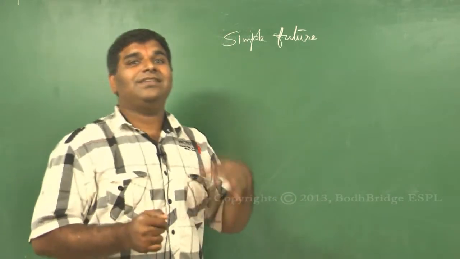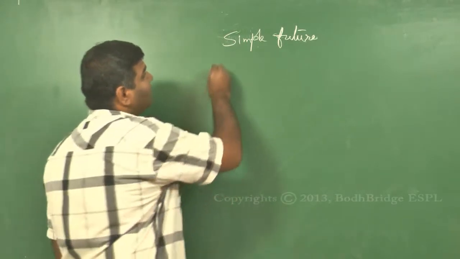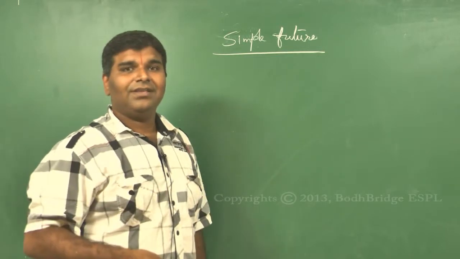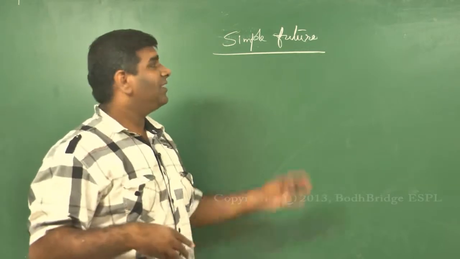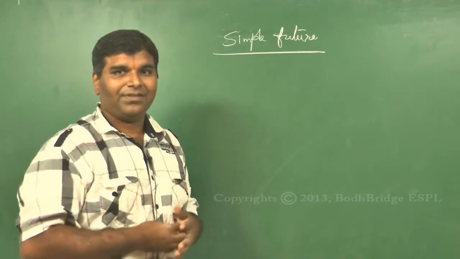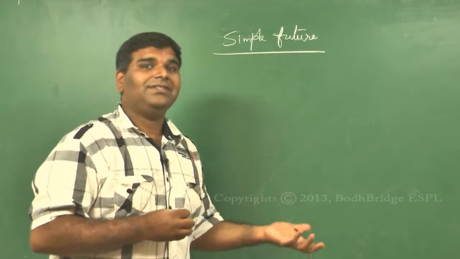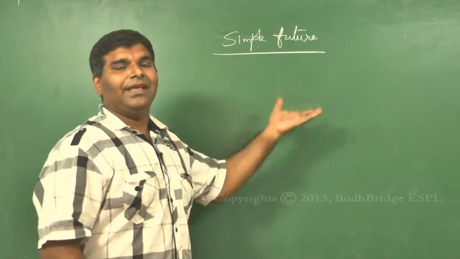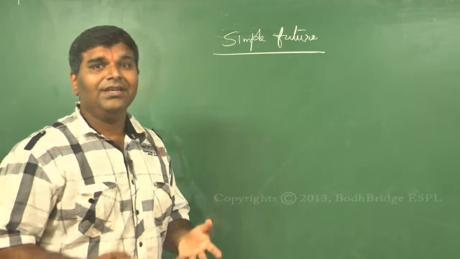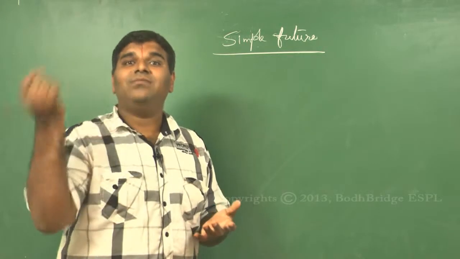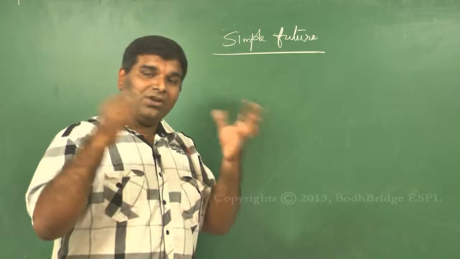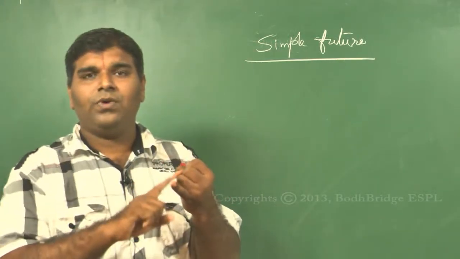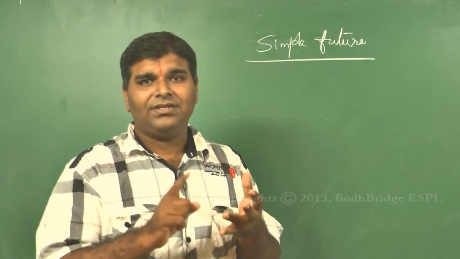Okay, now let's see what the formulae are, what the structure of the sentences is, so that it becomes easy for you to frame your statements or frame your thoughts in case they fall into future. Now unlike present and past, here the rules are zero. There is hardly any rule except for a sentence structure. The reason, if you remember, I put will in modals. Because it follows the characteristic of a modal. There are 9 modals, right? We learned all the 9 modals: will, would, shall, should, can, could, may, might, and must.